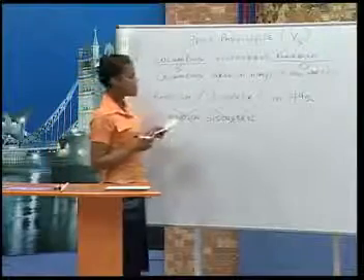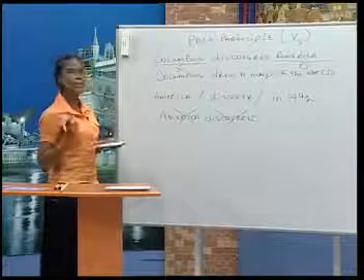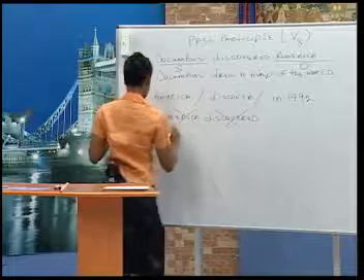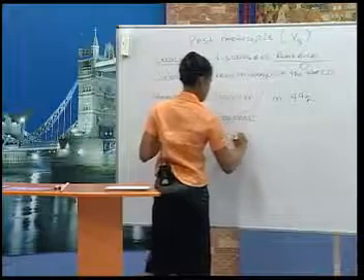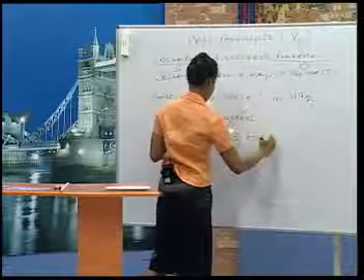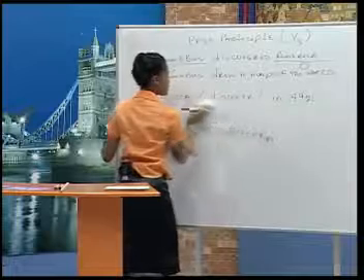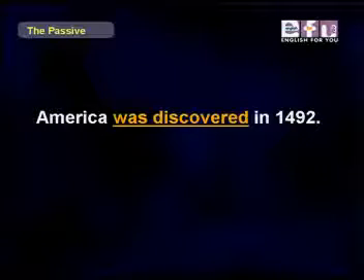Okay. Comes first. Now, if we start our new sentence with America, America will be the subject, but we have to change the verb. So we have to use the passive verb form. Okay? So, let's look at this new sentence. America was discovered in 1492.